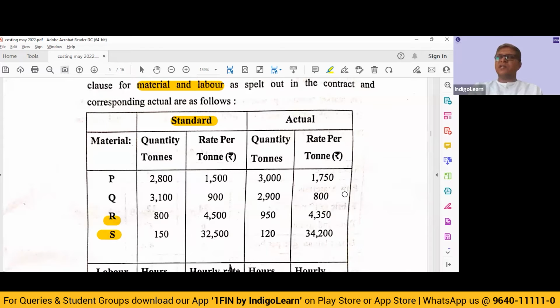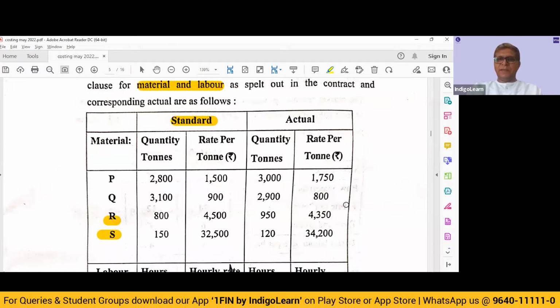See, no contract is going to give you only increase in price. If there is a decrease in price of some raw material and you are claiming escalation, all of that will be taken into consideration. For R also there was a reduction. For S, there was an increase. So basically for each line item, we'll have to do escalation.